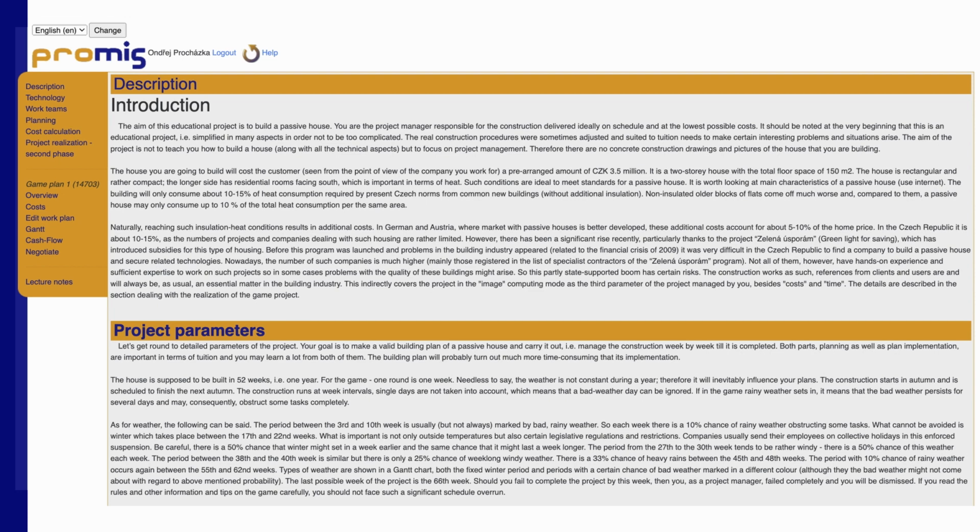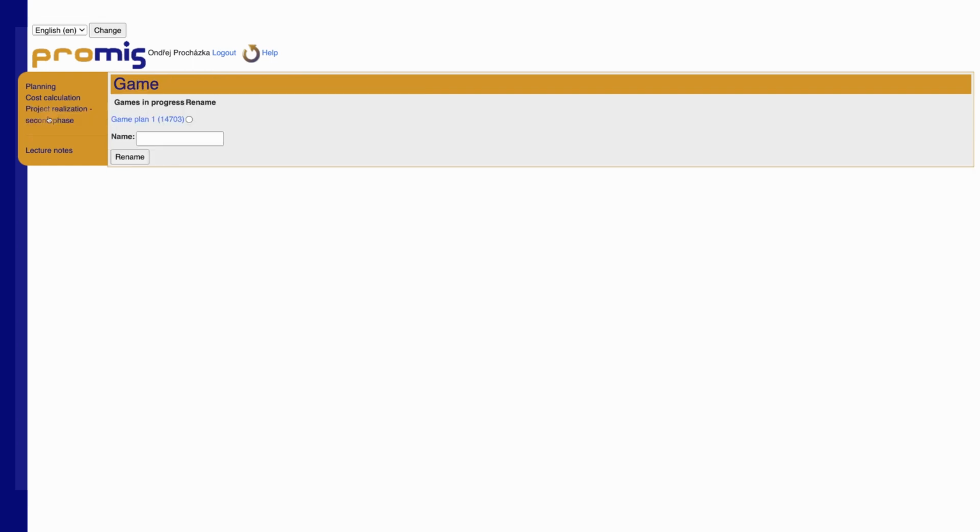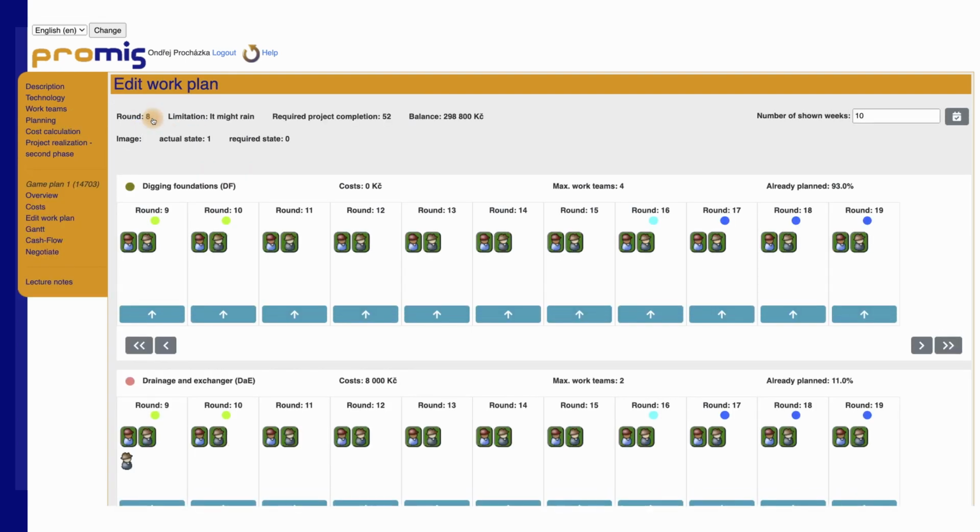For example, if you happen to have multiple tabs open, you might inadvertently proceed on the basis of an old, out-of-date Gantt chart. If you click, for example, on the cost calculation section or on the back button during realization, the program may automatically return you to the planning phase, and the menu on the left will also change. In this case, you must click on the Realization Second Phase section, where you choose the plan with which you entered realization. Subsequently, you will get back to the realization phase of the game.